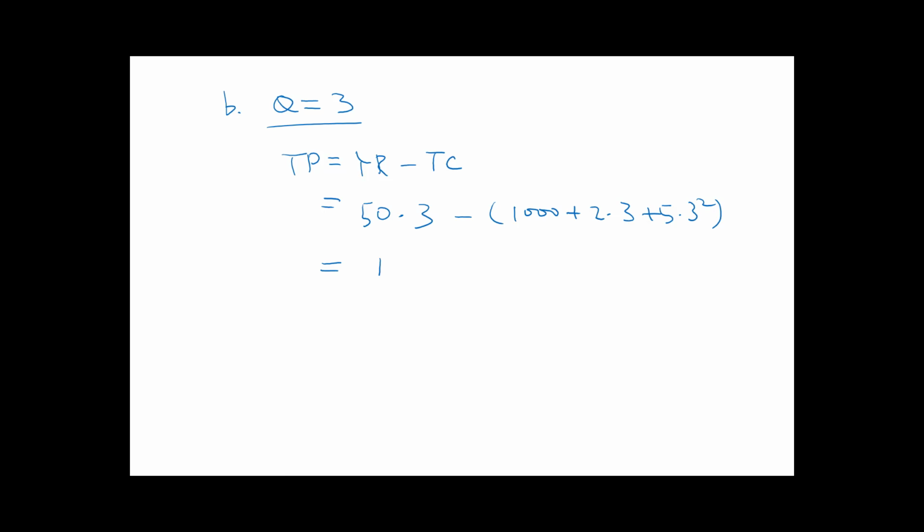The first term is 150, minus 1,000, minus 60, minus 45. That gives you minus 955. So even though the company tries to maximize profit, it incurred a loss, as the profit is a negative number.